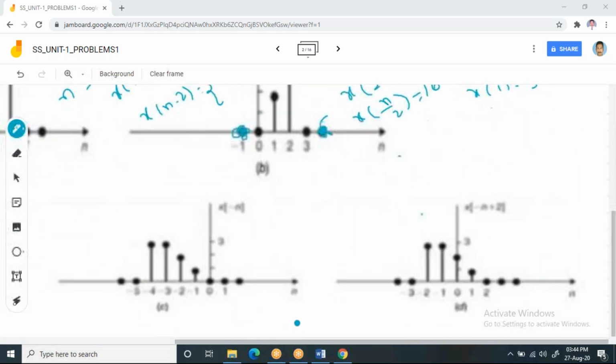Now observe this waveform. All your negative terms will come on the positive side. All your positive terms will come on the negative side.